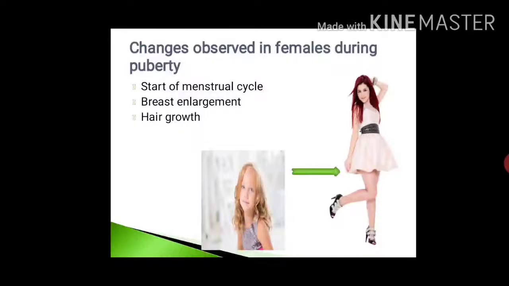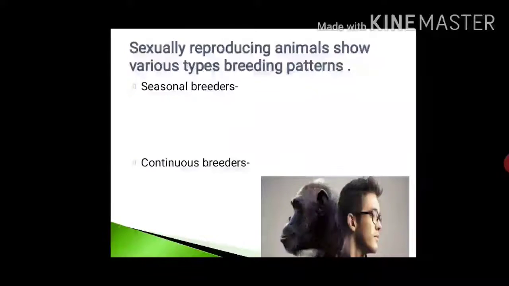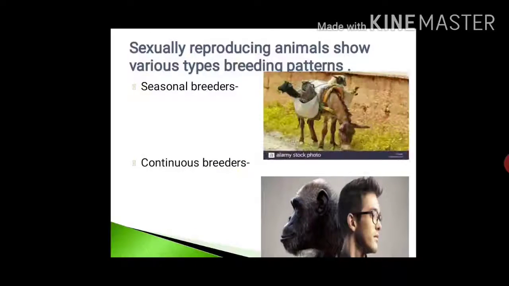But in these, sexually reproducing animals show various breeding patterns, such as you can see here, two types of breeders. One is known as a seasonal breeder and the second one is known as the continuous breeder. Examples of seasonal breeders are goat, sheep and donkey. And continuous breeders are what? Humans. Humans are known as continuous breeders, which means they can breed throughout life. This applies to humans or the apes.